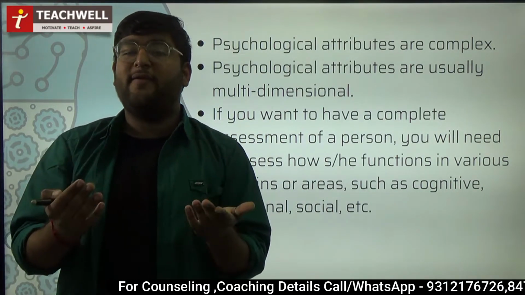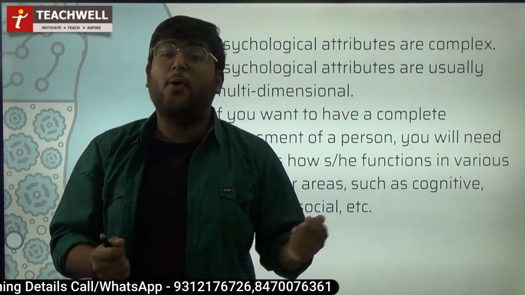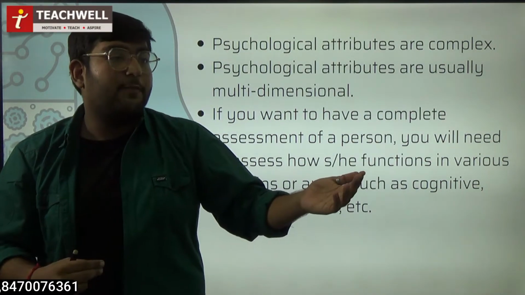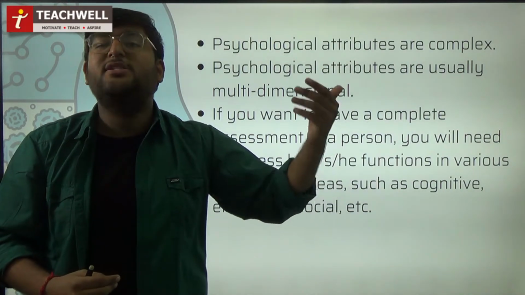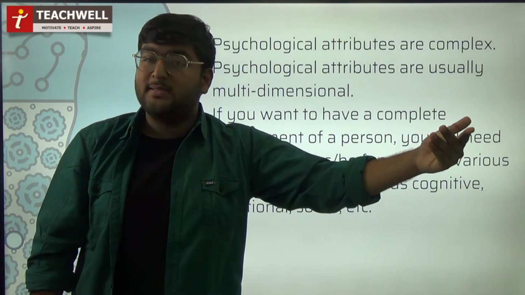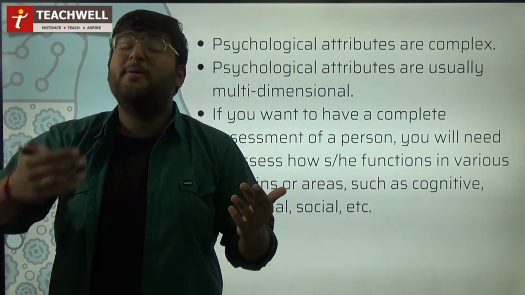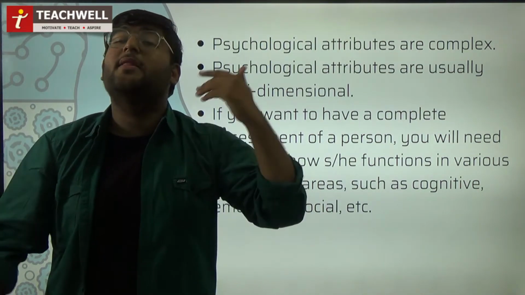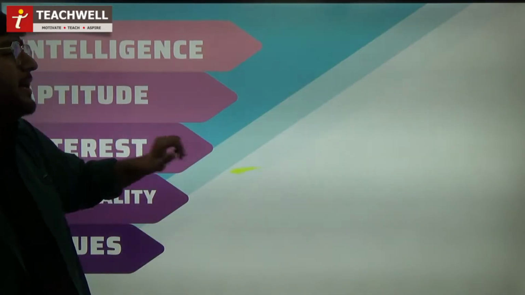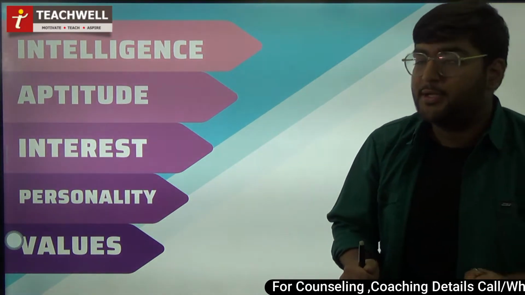I cannot declare if a person is scoring 100 on 100 in a particular subject. If his or her score is 10%, I cannot say that this person is very intelligent. On the other hand, if a person is scoring 33 or maybe is just passing, I cannot say that he or she is not intelligent. Just the fields are different. Maybe one is cognitively intelligent and the other may be socially or emotionally intelligent. Moving further, we'll be studying various attributes that are important for your examination.